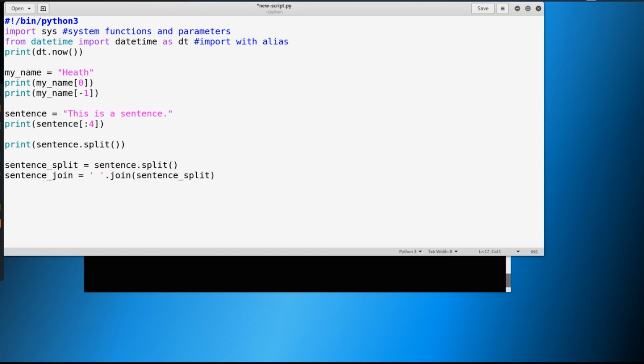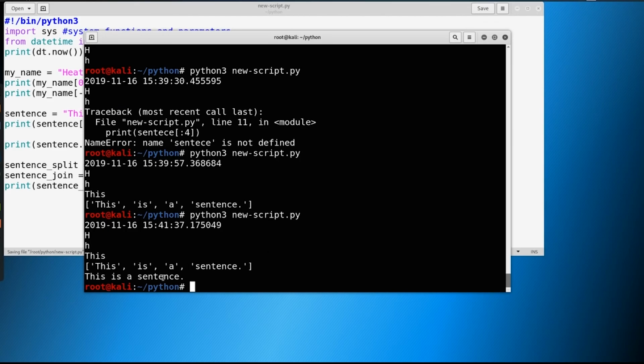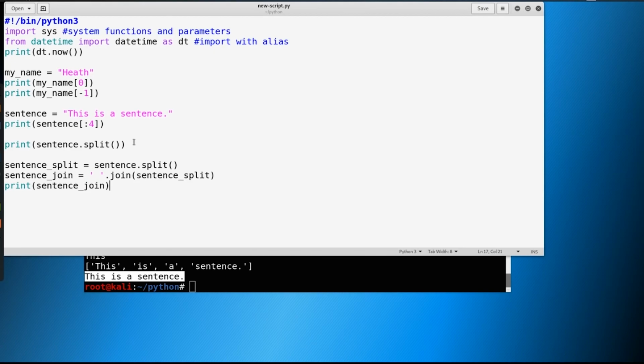And then we can go ahead and print out sentence_join, and let's see what happens here. This is a sentence. So it brought it all back for us. So not only can we take away and delimit a sentence by splitting, we can also join a sentence and add our own delimiter in there as well.